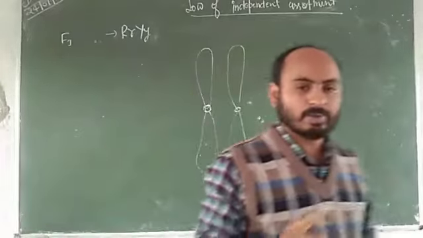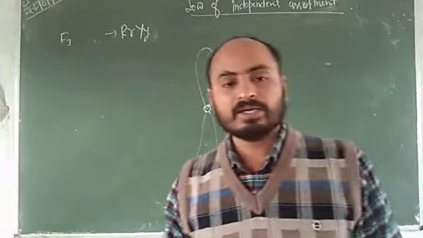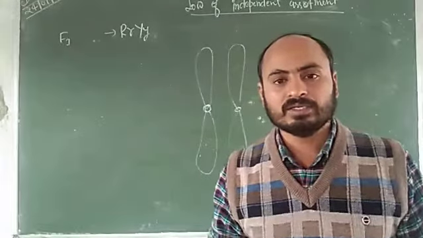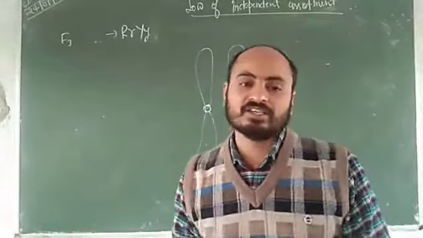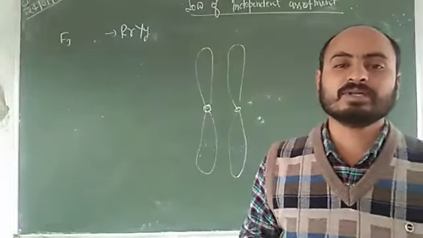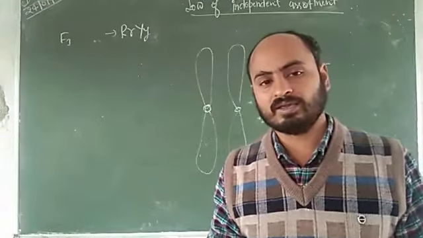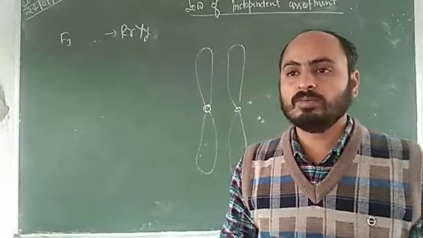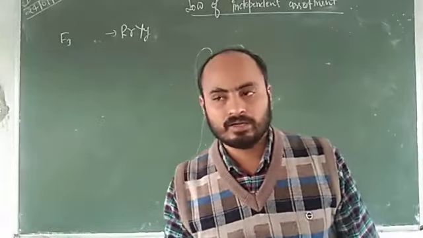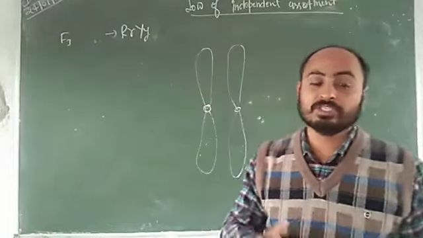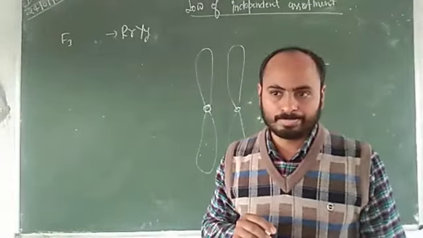One more thing to remember. Mendel took seven characters of the pea plant. It is by chance that every character is present on a different chromosome. ये मेंडल का सौभाग्य कहिए. Every character is present on a different chromosome.